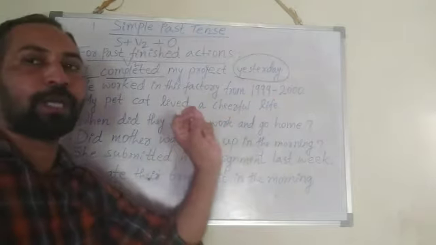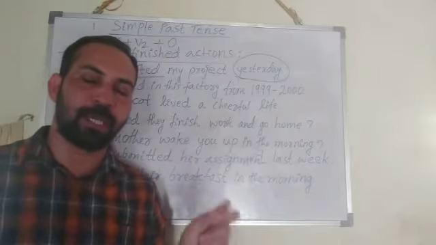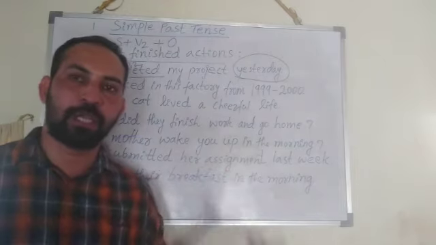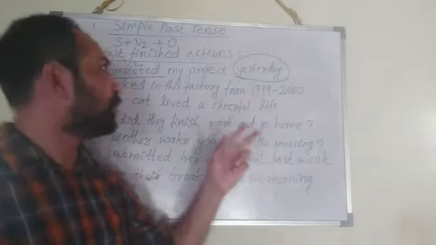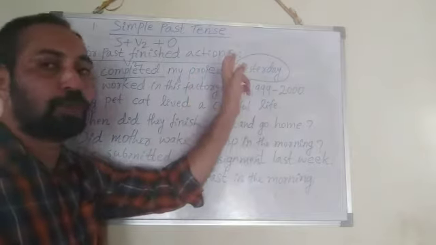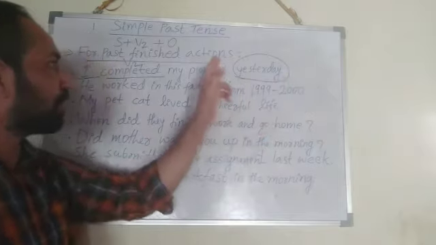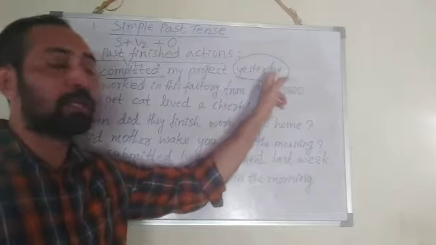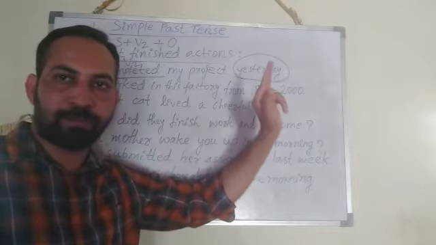So in simple past tense you can use the time reference words such as yesterday, last week, last day, last night, last year, last month, all these words. But you cannot tell like this, I have completed my project yesterday. If you tell in present perfect tense, then it is wrong. Okay? In present perfect tense, we should not use these time reference words: yesterday, last week, last year, last month. Always remember. Okay?